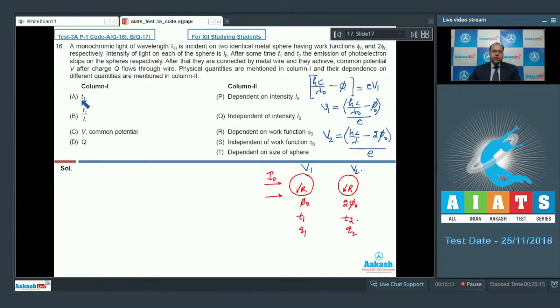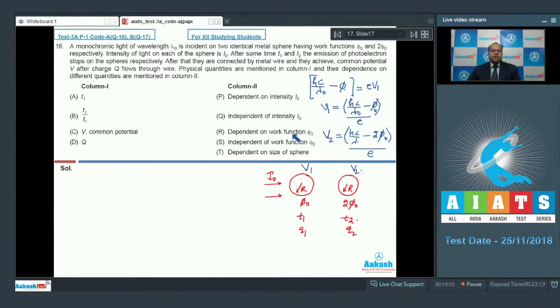Now analyze option A of column 1. T1 is the time in which further emission of photoelectrons stops. At that moment the potential on the surface of the metallic sphere is V1 and the charge on it is Q1. Now we have to check on what factors this T1 depends. Dependence on intensity I naught is correct, because as more photons fall on the metallic surface, the time will get reduced. So P is a correct matching.